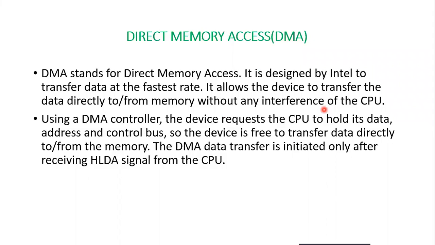It allows the device to transfer the data directly to or from the memory without any interference of the CPU. Otherwise, the valuable CPU time is wasted. The CPU has to wait. By using the DMA without interference of the CPU, we can transfer the data from memory.